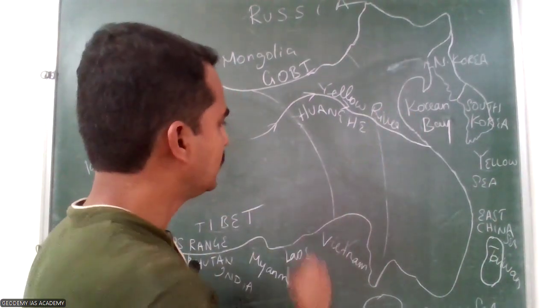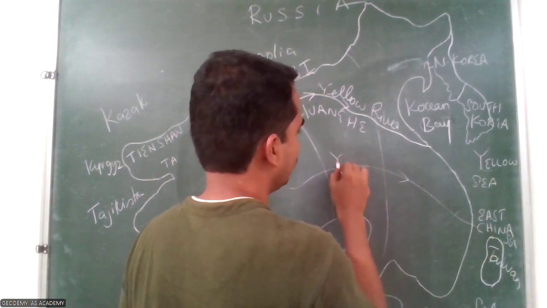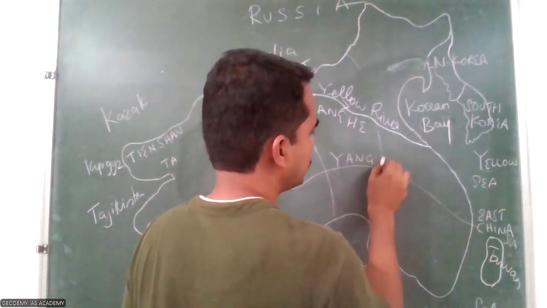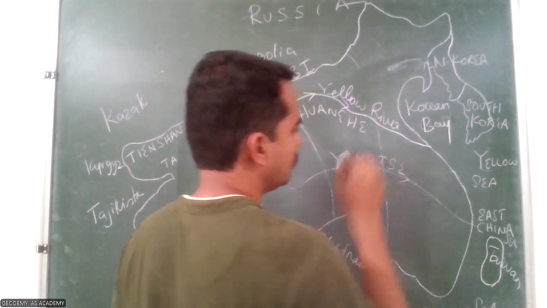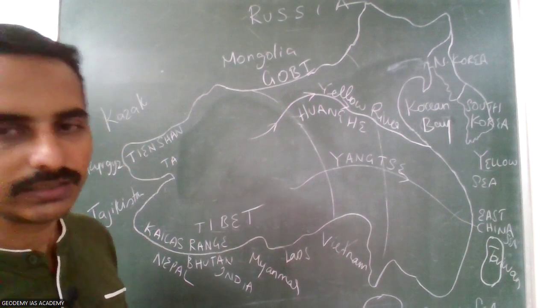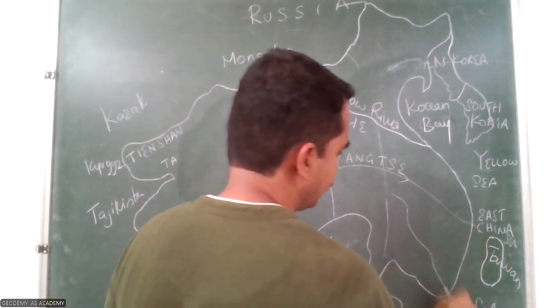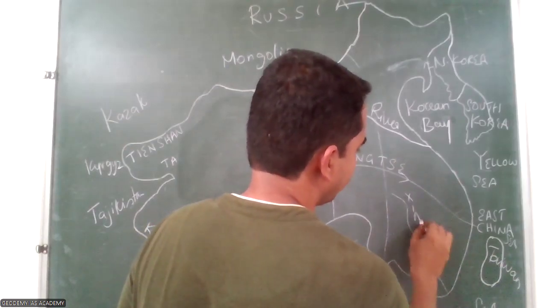And then the Yangtze River, which flows here, and the world's largest Three Gorges Dam has been constructed on this river, the world's largest dam, on the Yangtze River. And then the Jiangjiang River, which flows here.